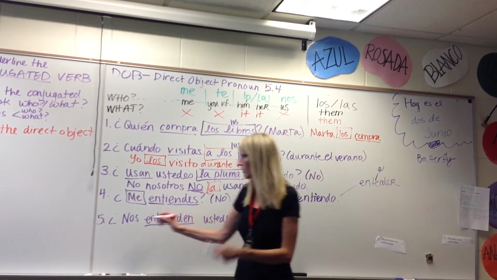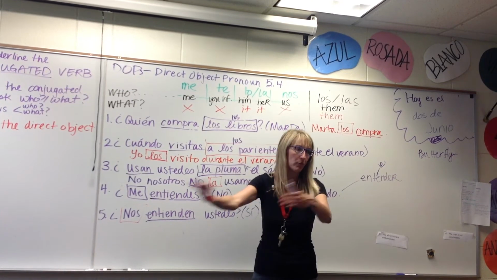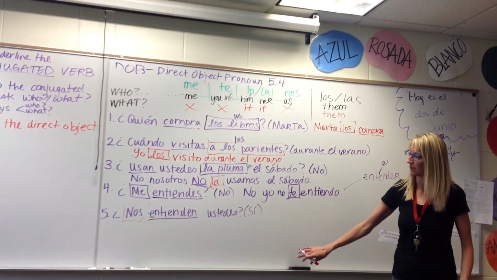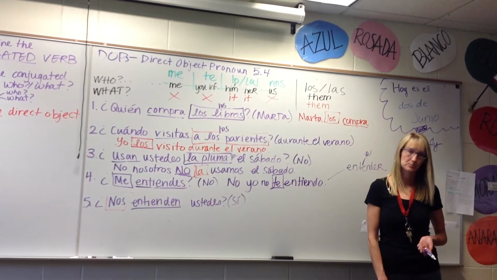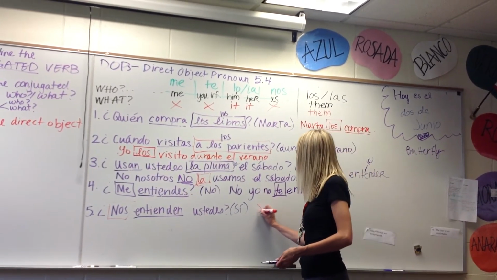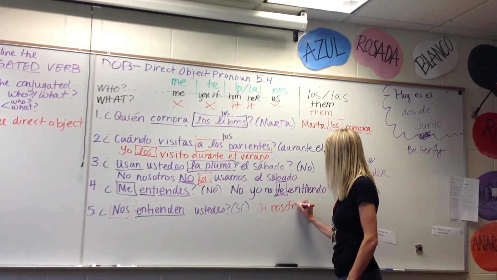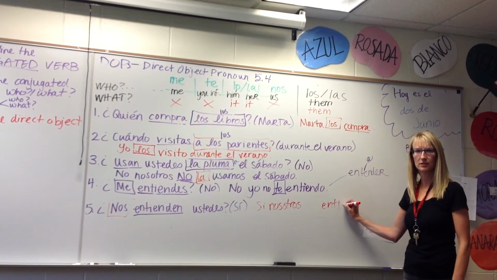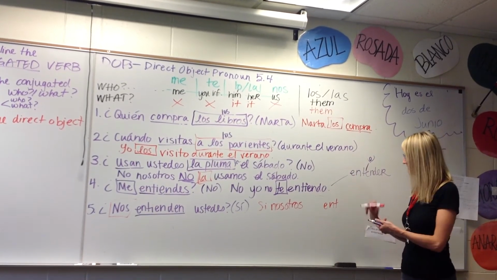Us, right? As far as our question, the answer is us. Do you all formal understand us? So we're going to say yes. And how are you going to start your answer if you see ustedes inside the question marks? Yes, we understand. So how would you like me to do that? So sí, nosotros... No, wait. No entendemos. Oh, why? Because if it's in the nosotros form, you don't need to change the stem.